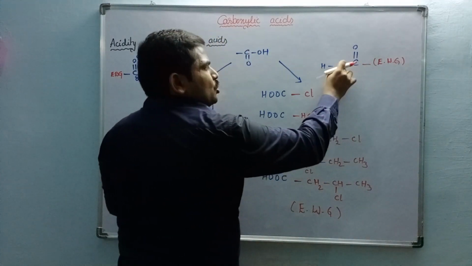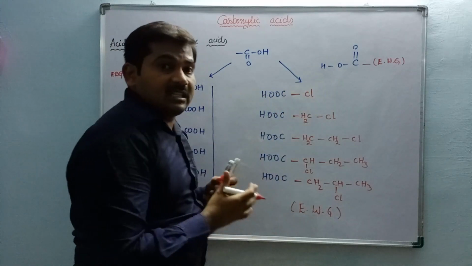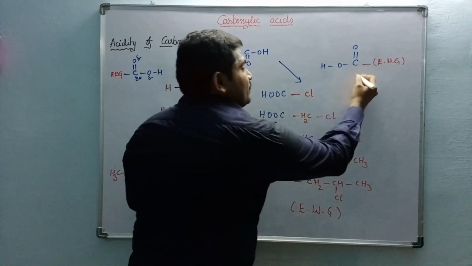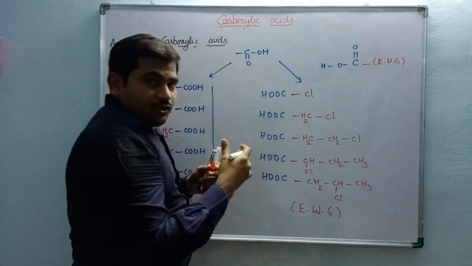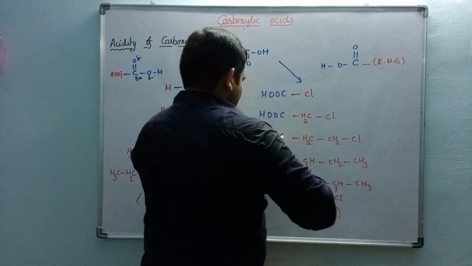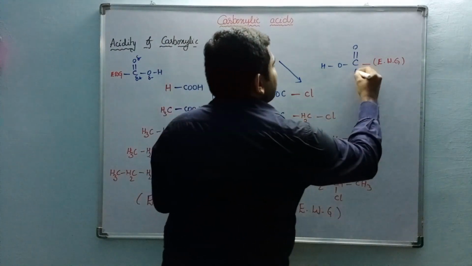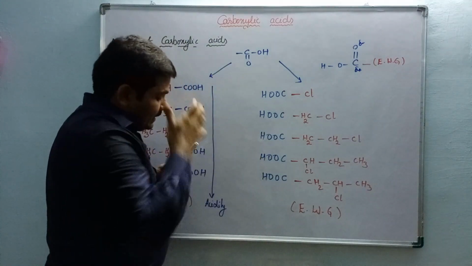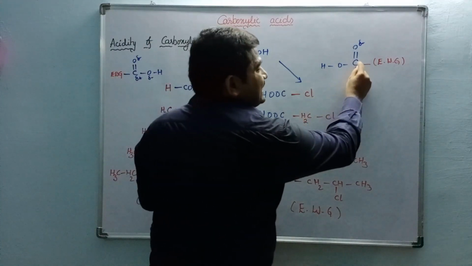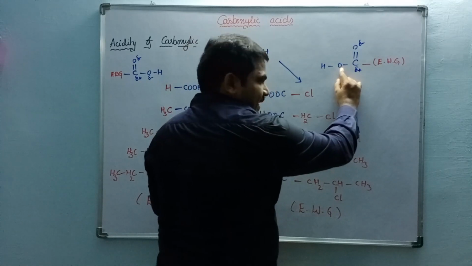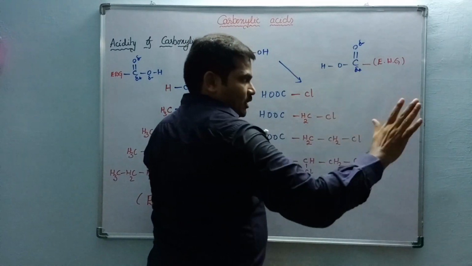So that's why it has to lose hydrogen as early as possible. Have you understood? Shall I explain once more? See, this is the electrophilic carbon atom. This is the nucleophilic oxygen. To compensate this electrophilicity, the adjacent oxygen must bear a negative charge. That is the normal concept.